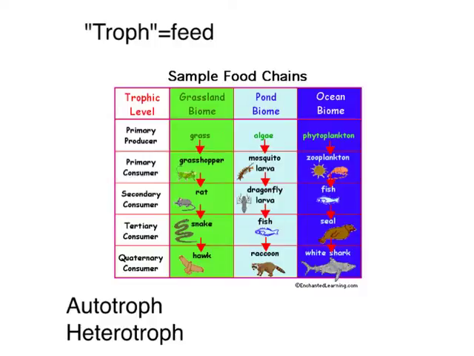Now, one of the most important relationships in ecosystems is the feeding relationships, okay? So these are trophic relationships, and the term troph means feed. And so there are what we call trophic or feeding levels in ecosystems. So here's a list of the trophic levels. So these are levels, and when we're talking about the level, we're talking about where does that fit on the food chain, okay?